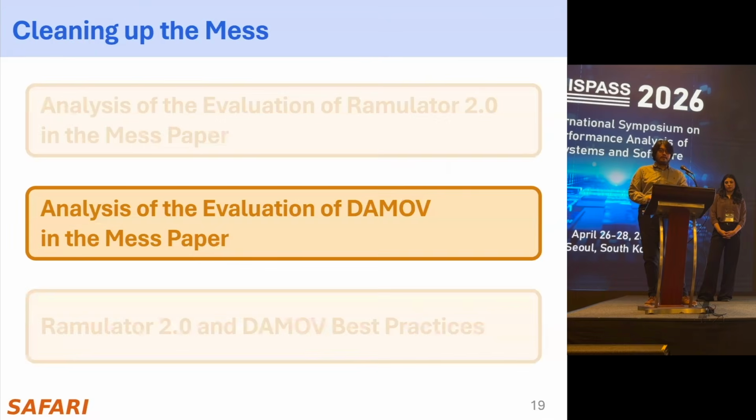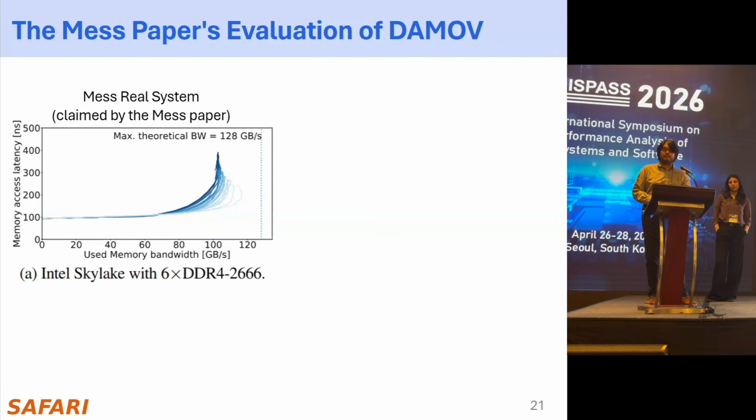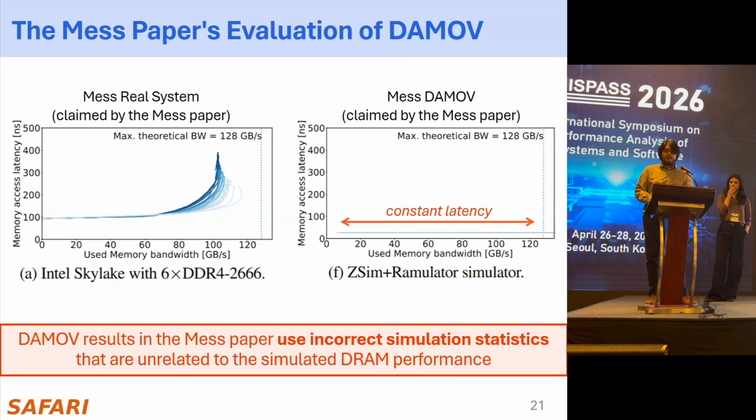Now let us look at the DAMOV results in the MASS paper. DAMOV is another simulation framework that integrates a core model, ZSim, with Ramulator, an earlier version, to evaluate processing-in-memory architectures. The MASS paper evaluates a real DDR4 system, as we show on the left, and for DAMOV, the results are shown on the right, where they depict a constant memory access latency.